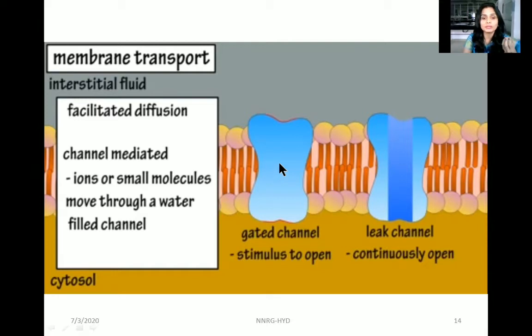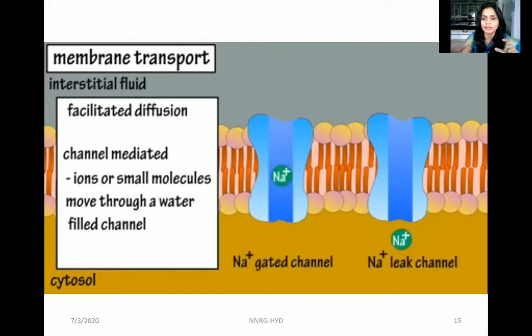It opens whenever there is a stimulus, and only for a fraction of a second. During that opening, the ions can move and transport takes place. For example, sodium ions pass through the leak channel when it is open, and whenever there is a stimulus from outside, they also move through the gated channel.